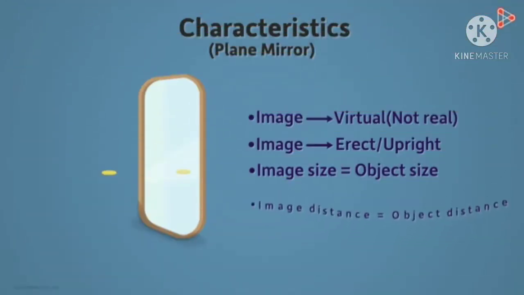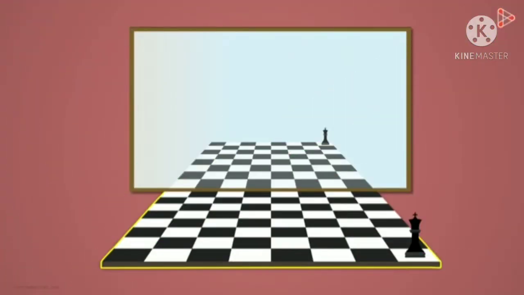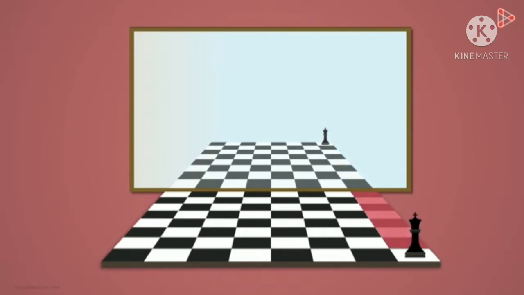And the third characteristic: the distance between the mirror and the object is equal to the distance between the mirror and the image. When we move towards the mirror, the image will also come closer. When we move away from the mirror, the image also will change accordingly. So the object distance is always equal to the image distance, and the object height is always equal to the image height.